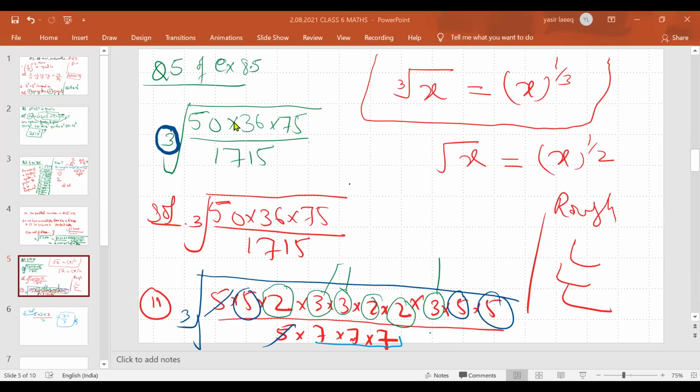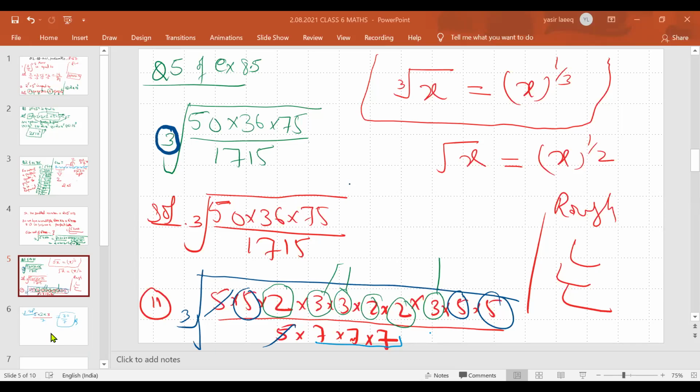Yes, I am telling you this again. Question number 5 of the exercise. This is the given question. You have to simplify it. We are just writing the same question under the cube root sign. Just factorize it and write it under the cube root sign. We have factorized 50, 36, and 75, and in the denominator 1715, so we factorize and write it here. This is the second step.